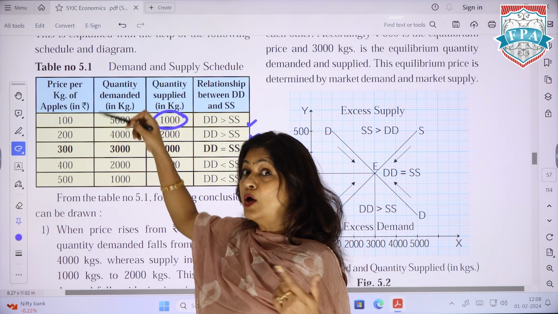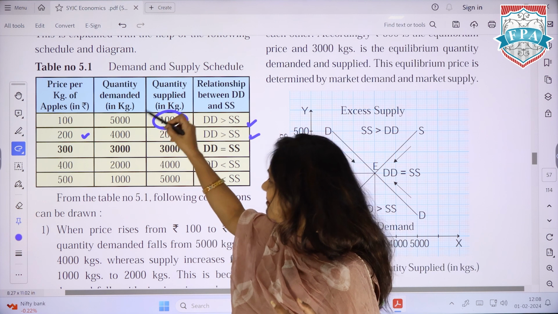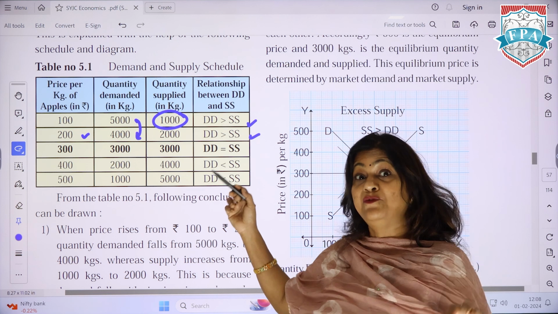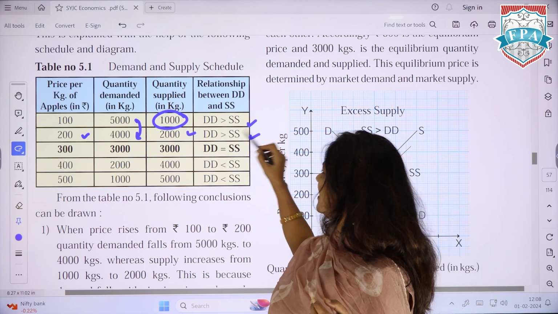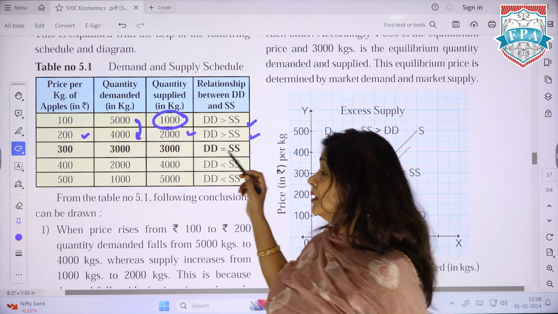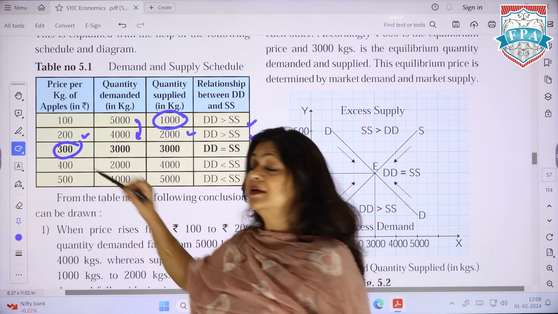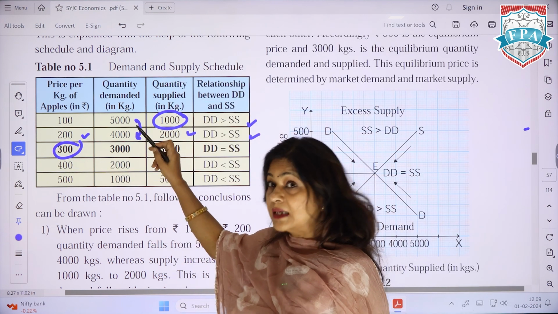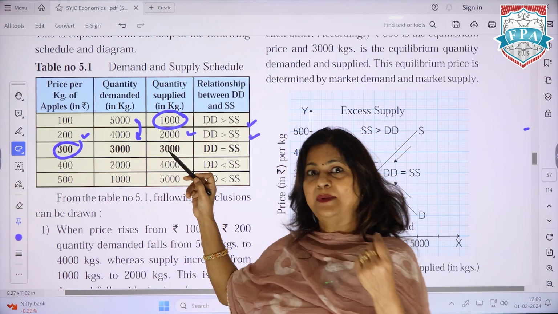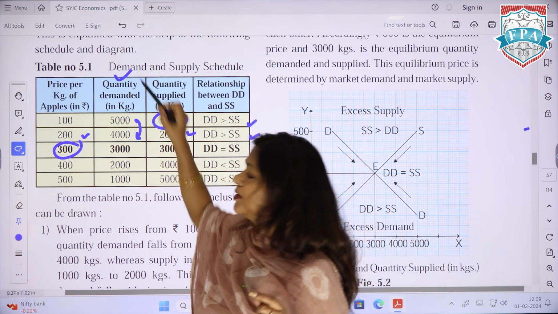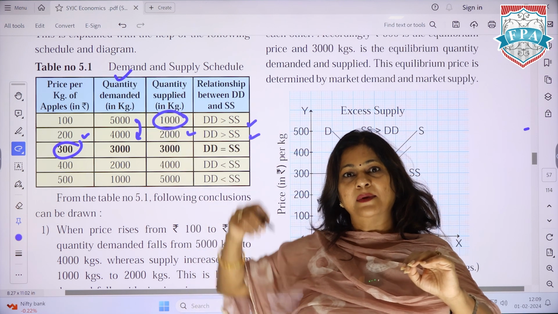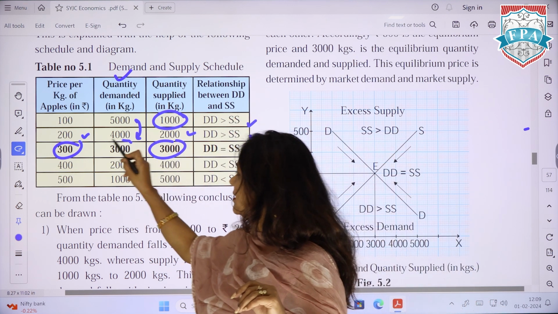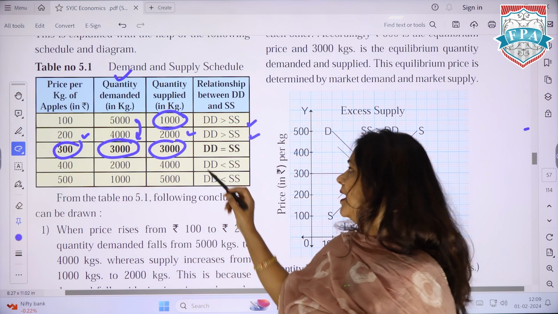So price went up from 100 to 200, demand fell from 5,000 to 4,000, but supply increased. Maybe a few more sellers have joined in, but still demand is more than the supply. What happens? The price rises to 300. When the price rises, demand reduces, but quantity supplied increases. Can you look at it, this is absolutely going as per the law of demand. Price is rising, demand is falling, but supply is rising. So can you see that now at 300, 3,000 is the demand and 3,000 is the supply.